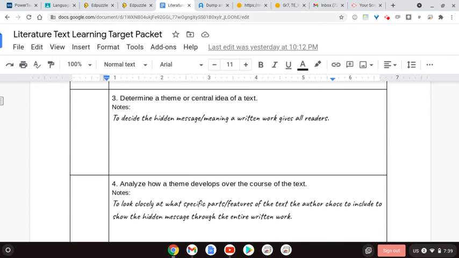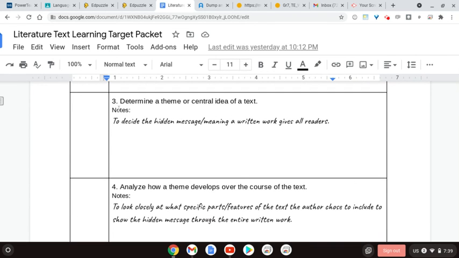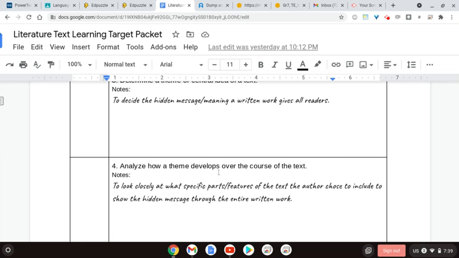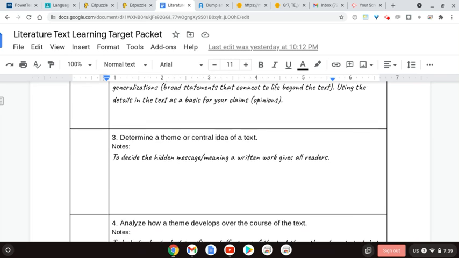As you read through for phase 3, you're going to do learning target number 3 to determine and analyze, and number 4, the theme and how it develops throughout the text, or throughout that poem. Remember, the theme is that message or bigger meaning that the written word gives to all readers. And as we look closely at the evidence, we're able to see what that message or bigger meaning is throughout the entire poem.